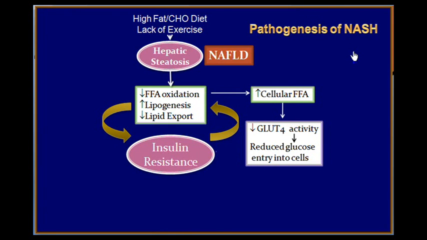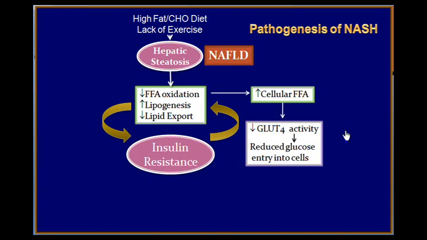Now, what is happening on the carbohydrate front? These changes in the liver which we have seen have increased the cellular free fatty acids. Cellular free fatty acids have a direct action on the GLUT4. GLUT4 is the receptor for glucose. If the GLUT4s are open, glucose enters the cells.